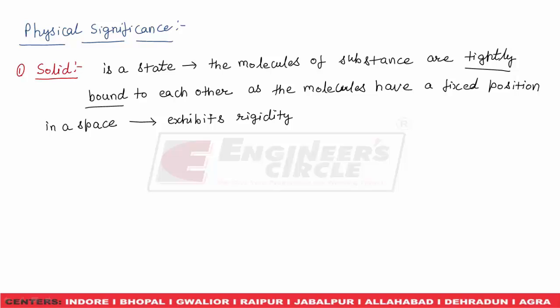Rigid means the distance between two molecules of a solid will not change if we apply some forces on it.